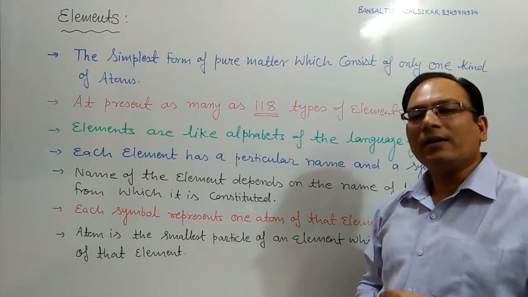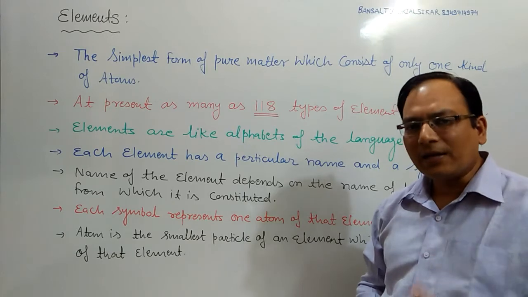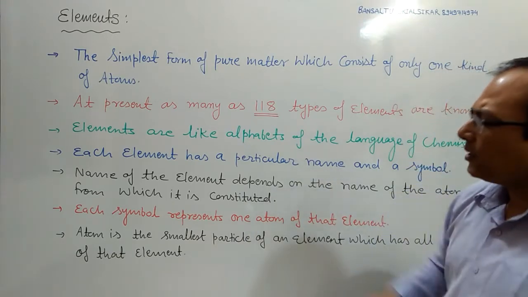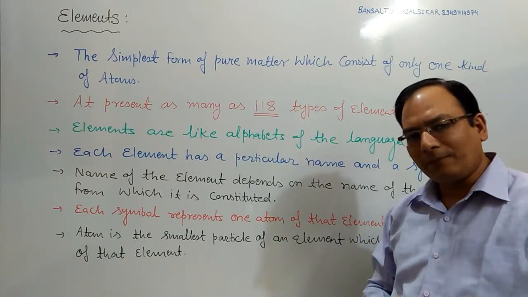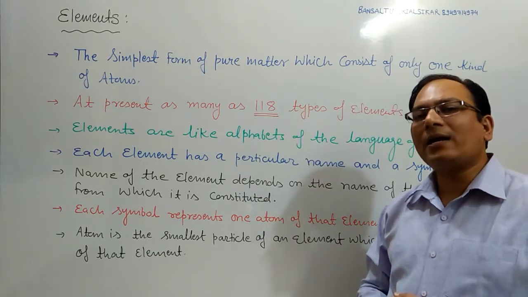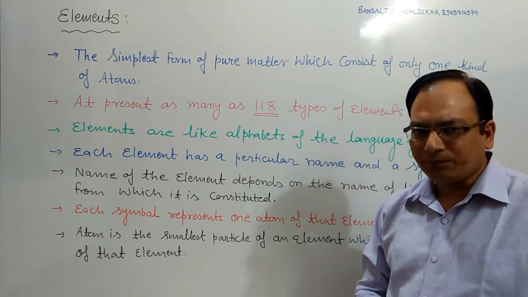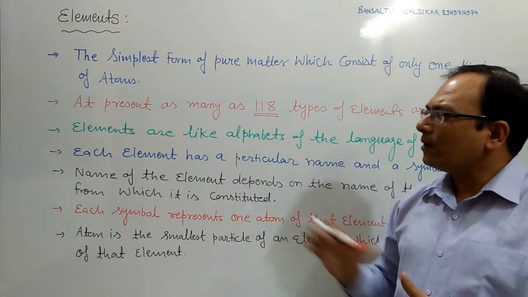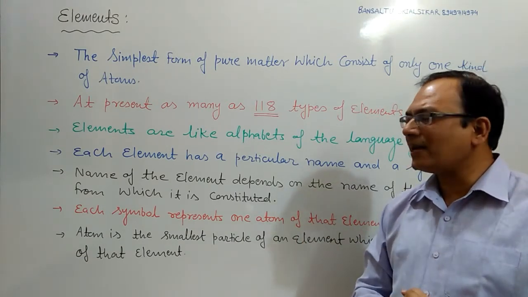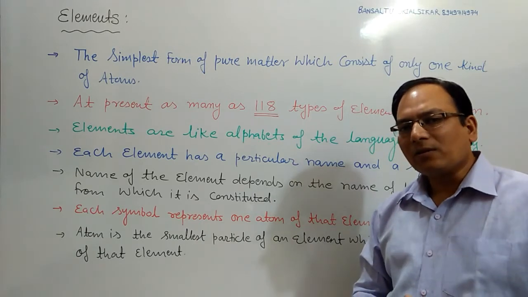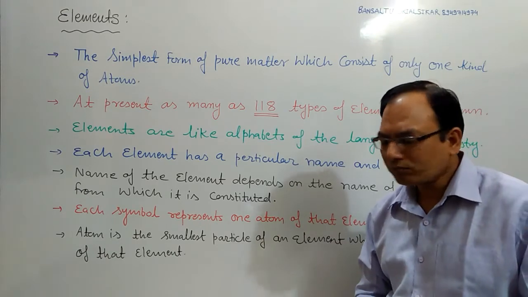For example, nitrogen gas consists of nitrogen atoms, oxygen gas consists of only oxygen atoms. In the same way, students, at present 118 types of elements are known very well, and these elements are arranged in a systematic way in the modern periodic table. We will see a brief view of the modern periodic table. You have already studied these elements in 10th class in the chapter modern periodic classification of elements.